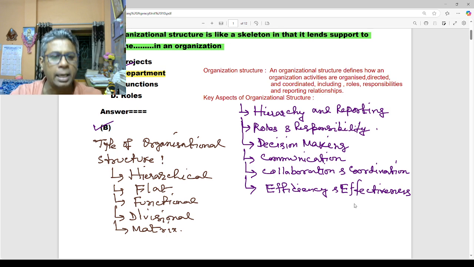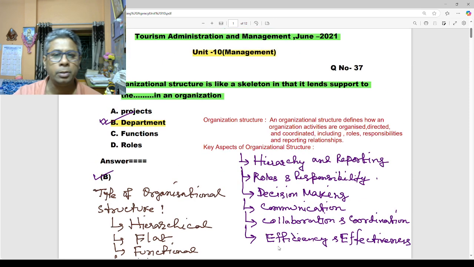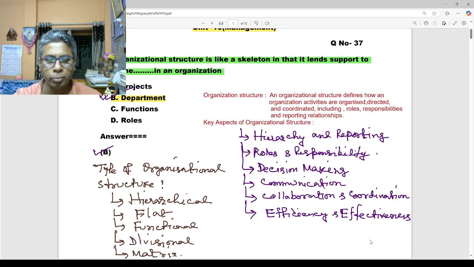There are different types of organization structure. Parallelly you have to study the different types. Number 1, hierarchical structure. Number 2, flat structure. Number 3, functional structure. Number 4, divisional structure, and matrix structure. So this is a very interesting question. Not only prepare the single question, I repeat again, you have to prepare the collateral and related topics according to that question. So we'll move on to the next question.